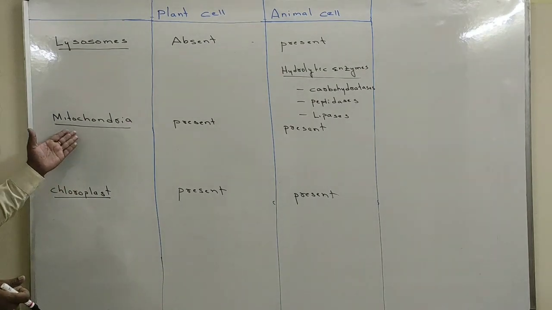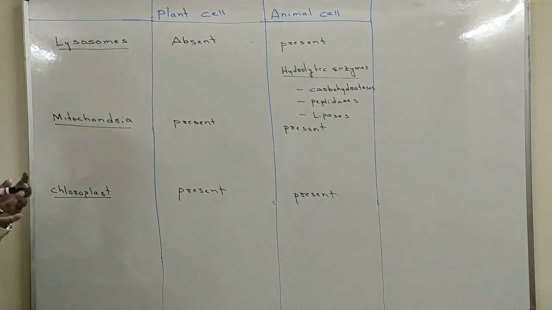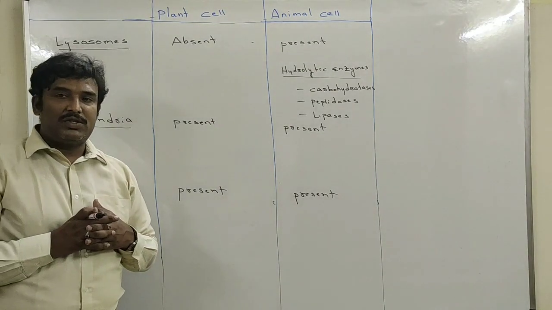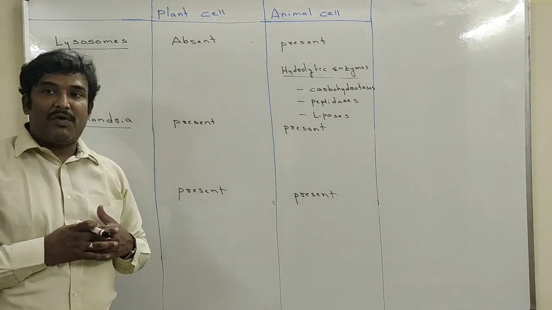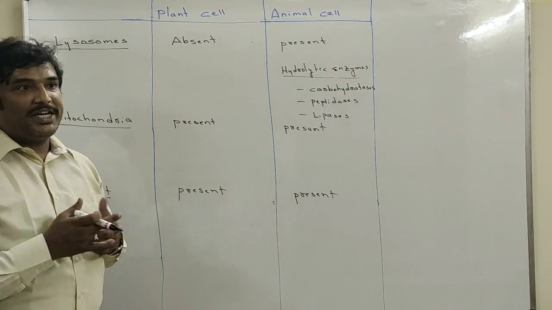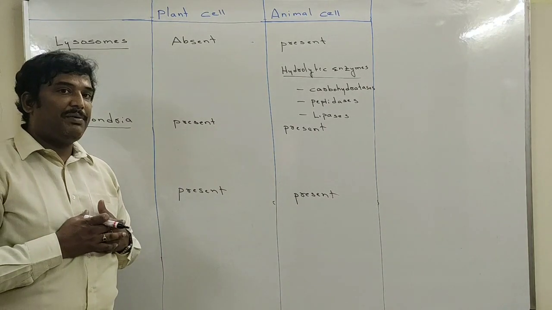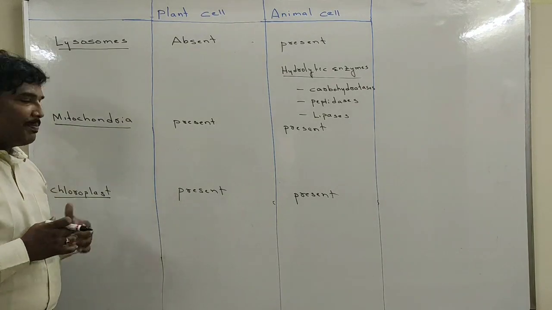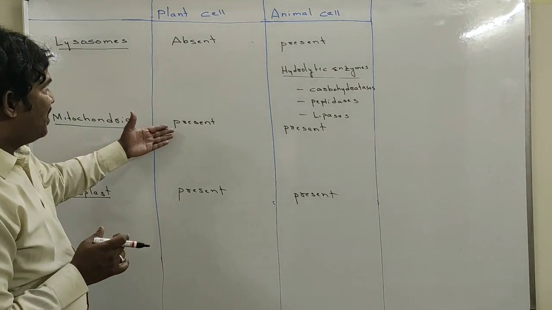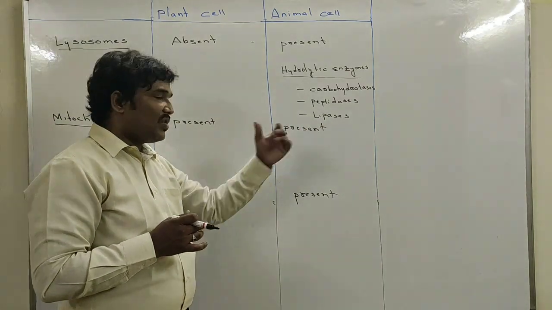Now let us go to another cell organelle called mitochondria. Mitochondria is a very important cell organelle. You already know from lower classes that mitochondria is called the powerhouse of the cell because it generates energy in the form of ATP. What is the full form of ATP? It is adenosine triphosphate. This mitochondria is present in both the plant cell as well as the animal cell.